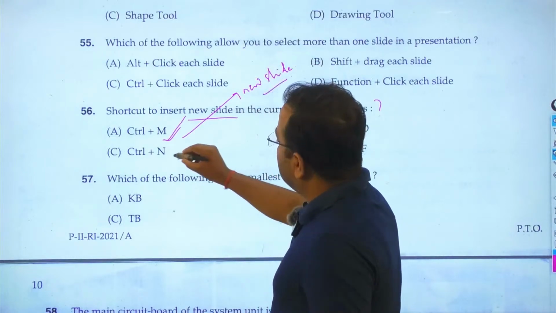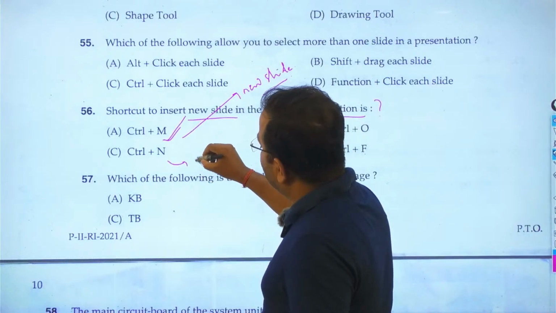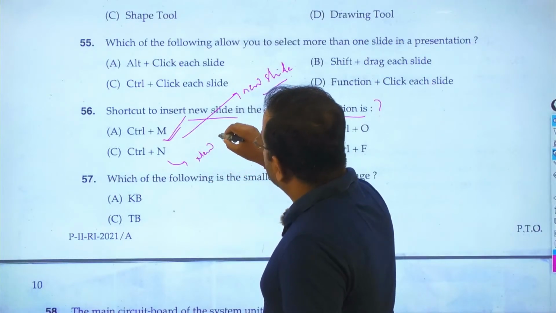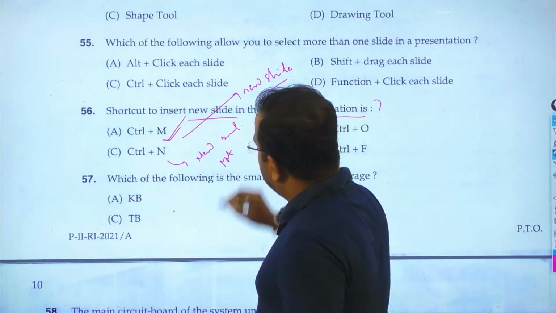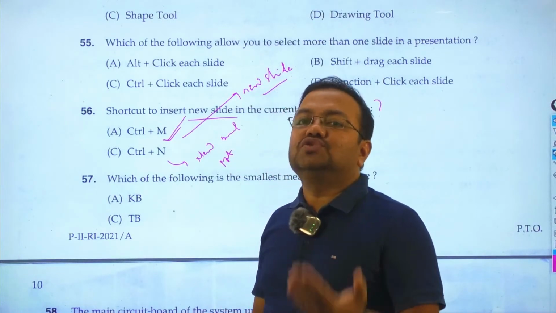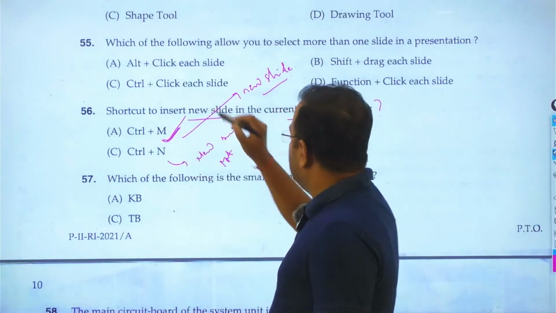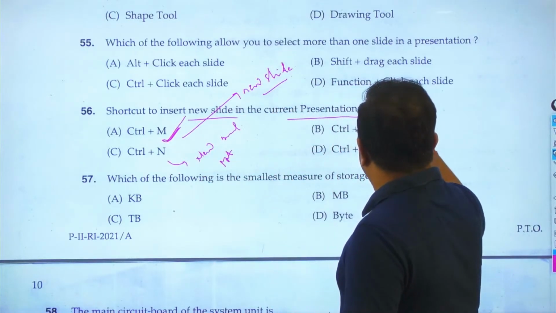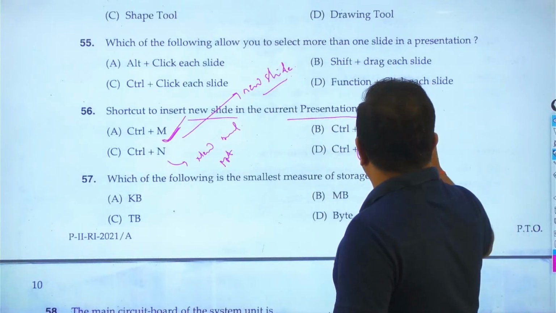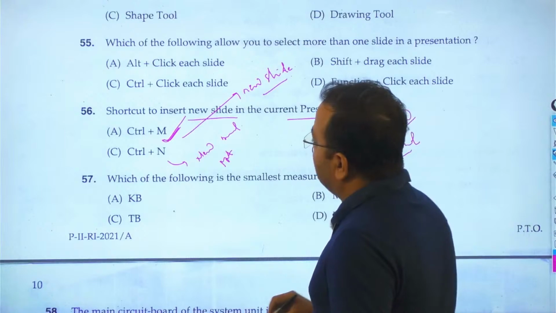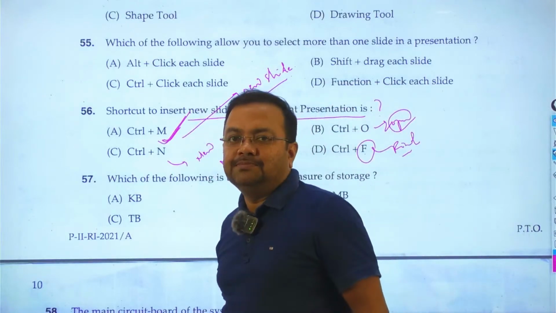Control N is used to open another new PowerPoint file. But in an existing PowerPoint file, if you add new slides, then we choose Control M. Control O opens existing files, and Control F is used for find. So question number 56, here the answer is A, right?